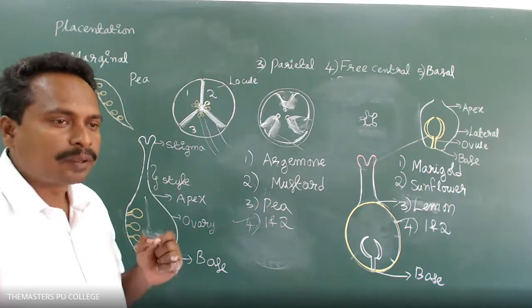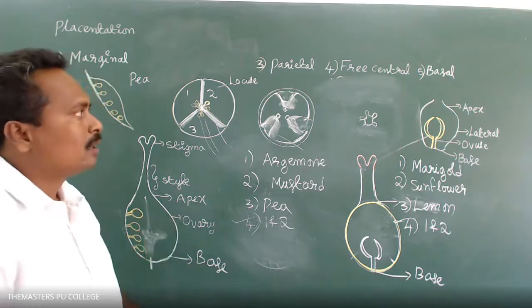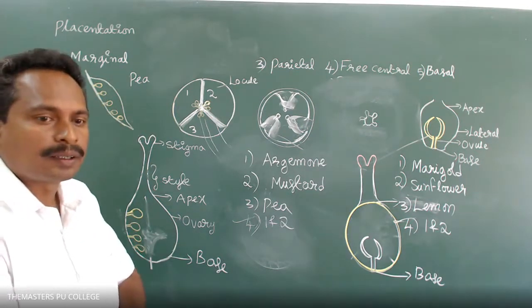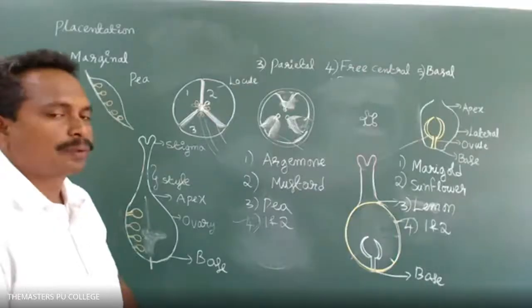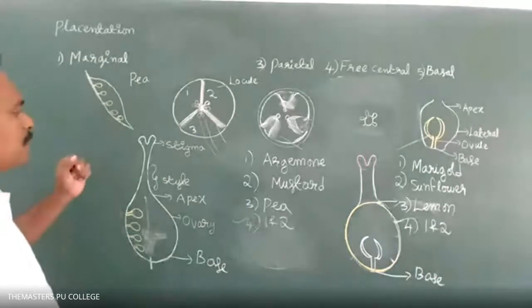Option 3, arrangement of the ovules within the ovary. Arrangement of the leaves on the stem and branches is called phyllotaxy. The arrangement of the flowers on the floral axis is called inflorescence.